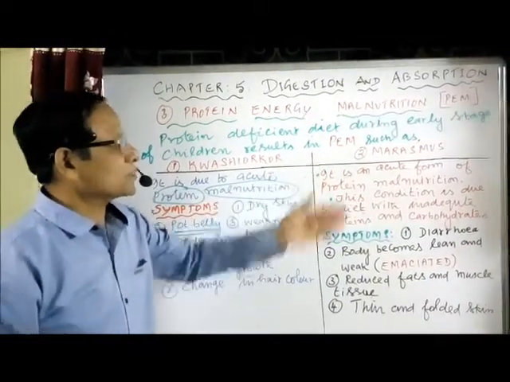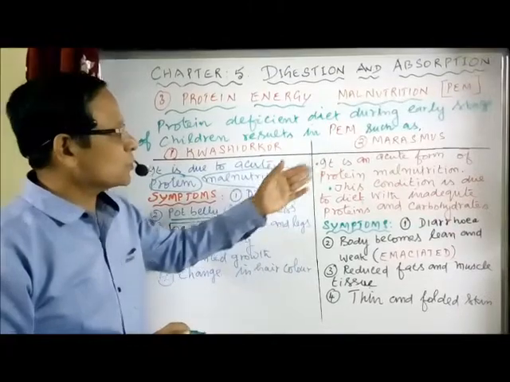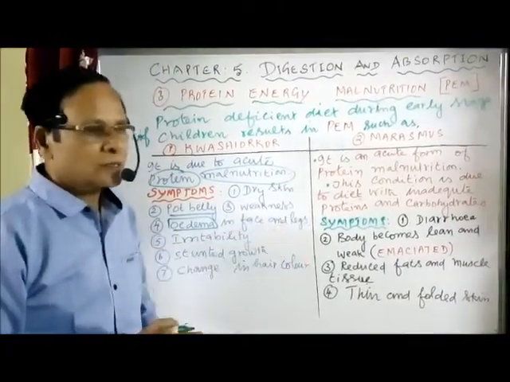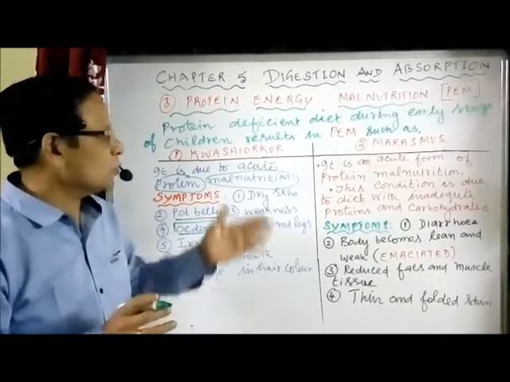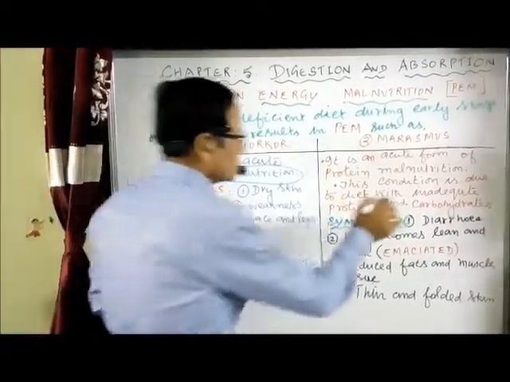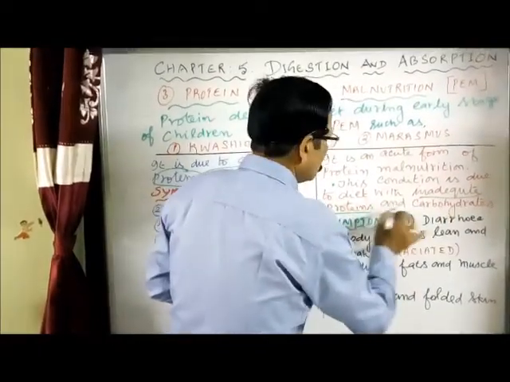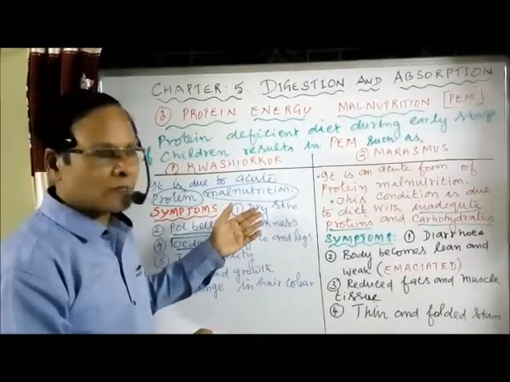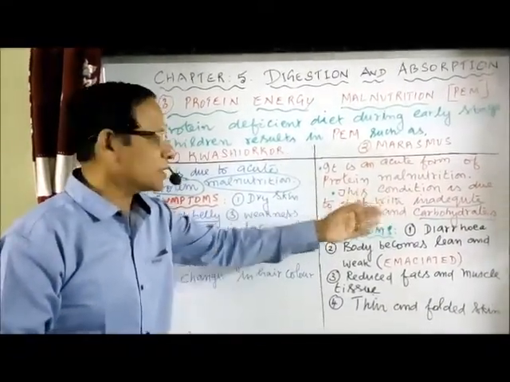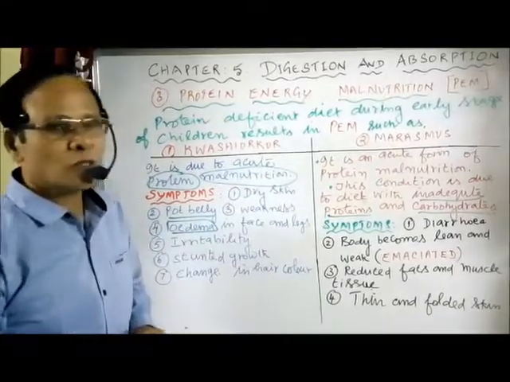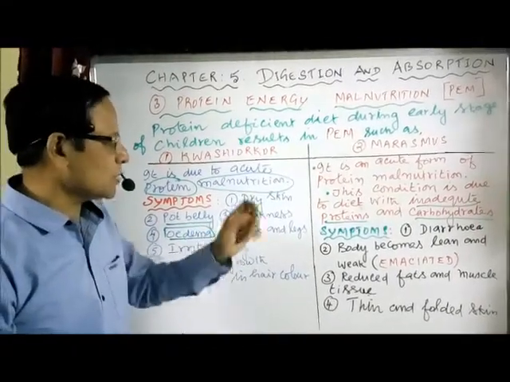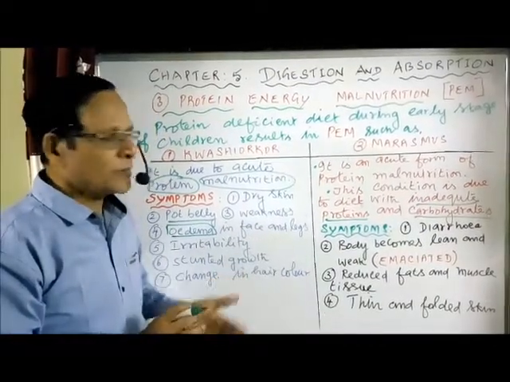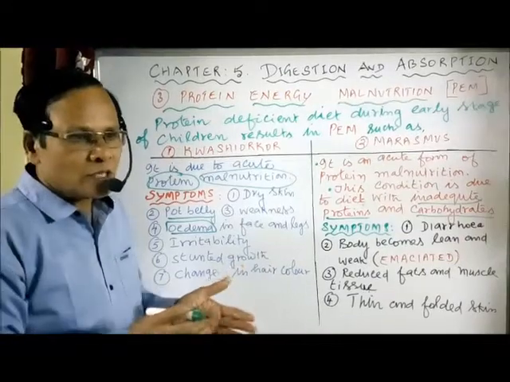Then, what is marasmus? It is an acute form of protein malnutrition due to the diet. The diet is deficient in both carbohydrates and proteins. So it is due to inadequate proteins and carbohydrates. It is not only because of deficiency of proteins in the diet, but due to both protein and carbohydrate deficiency in the diet. What are the symptoms? The major symptom is diarrhea. The body becomes lean and weak. That is called emaciation. Emaciated means lean body.